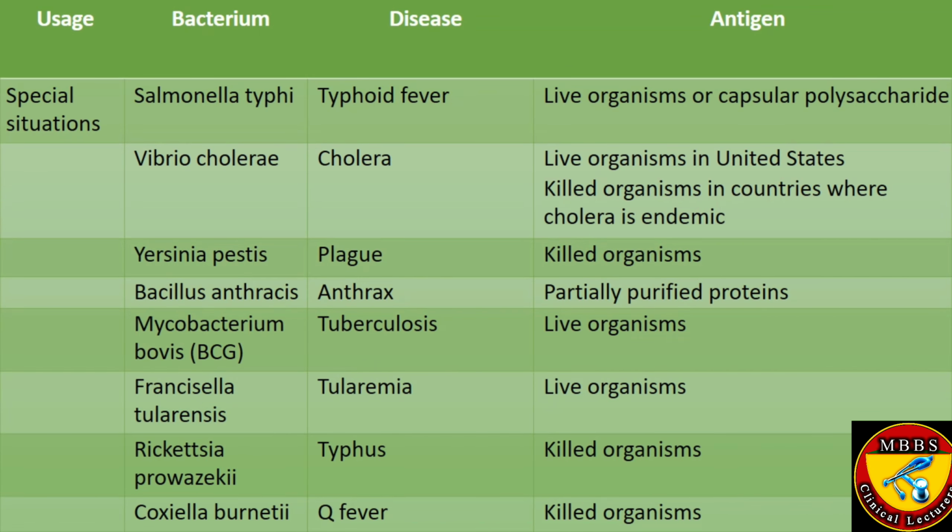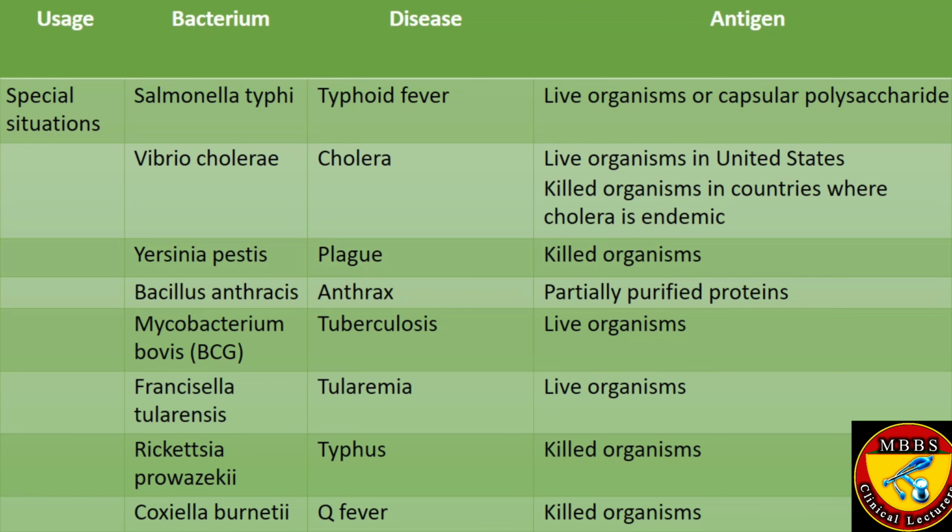Here is another table, which also shows some vaccines and their antigens. These are some special situations, like the Salmonella typhi vaccine, which has two types, and Vibrio cholerae, Yersinia pestis, Bacillus anthracis, Mycobacterium bovis, Francisella tularensis, Rickettsia prowazekii, and Coxiella burnetii.